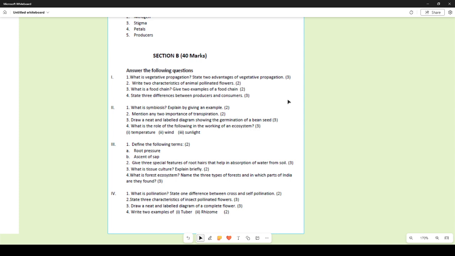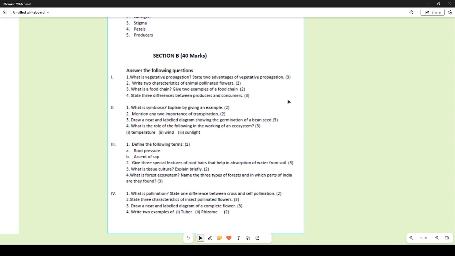Wind is responsible for pollination, the dispersal of the seeds, and so many things are undertaken by the wind. Then sunlight, of course, is very, very important for the producers, because without the presence of sunlight, producers will not be able to manufacture food, which is the basis of nutrition in the entire ecosystem. So that is how these factors play an important role in the smooth functioning of an ecosystem.